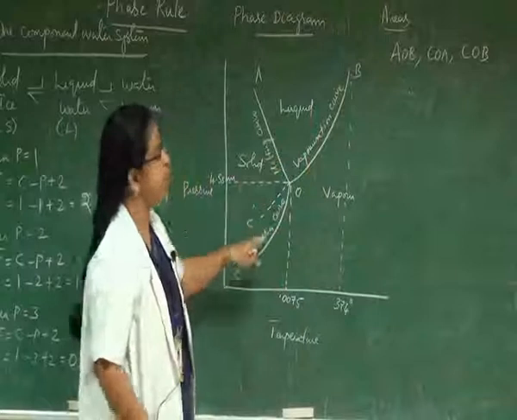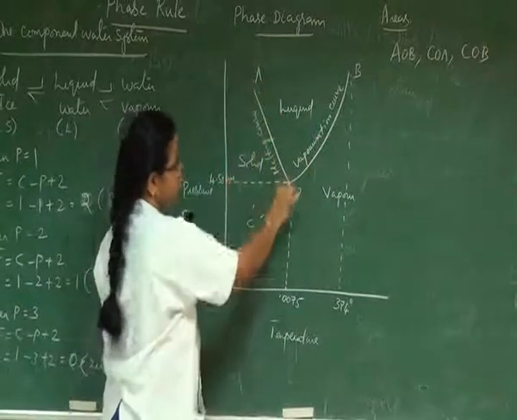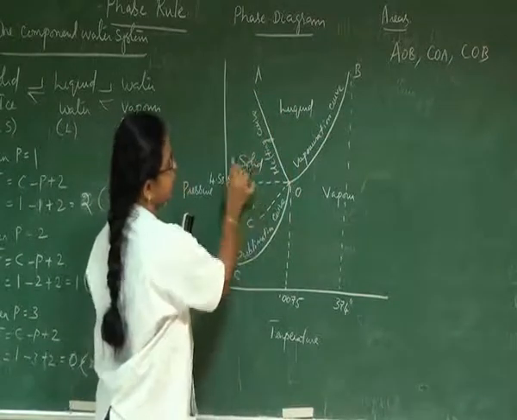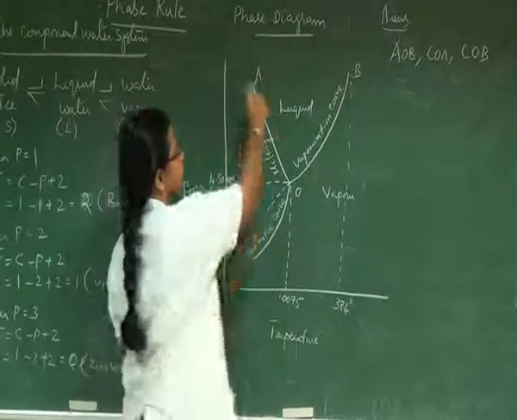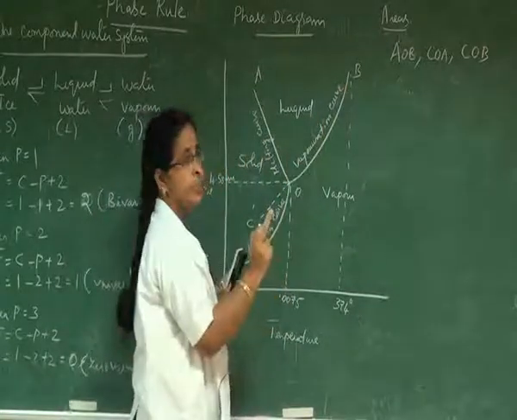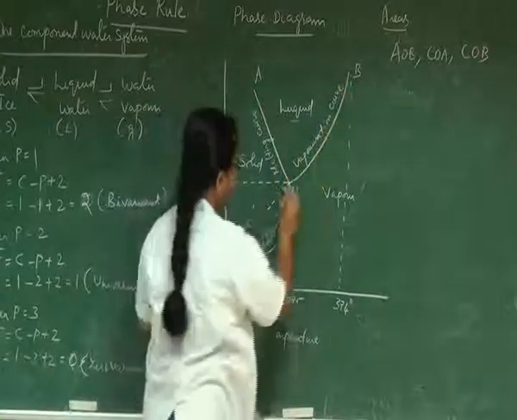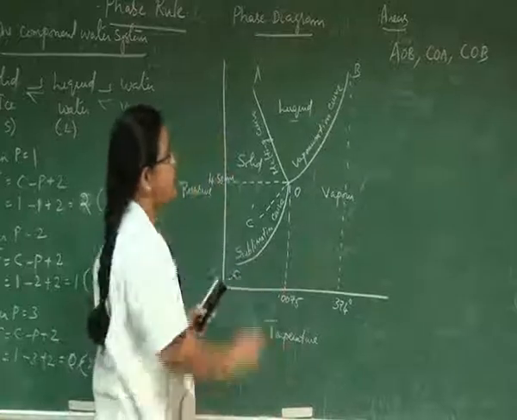These areas represent the existence of single phases. For example, AOC explains the existence of a single phase, namely the solid phase. AOB explains the existence of the liquid phase. BOC explains the existence of the vapor phase.